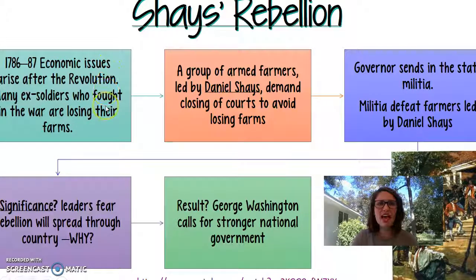1786 to 87, economic issues are arising. Many ex-soldiers who fought in the war are losing their farms because they don't have any money and they can't pay the taxes to their states. Remember, states are still taxing. It's just the Congress can't tax.